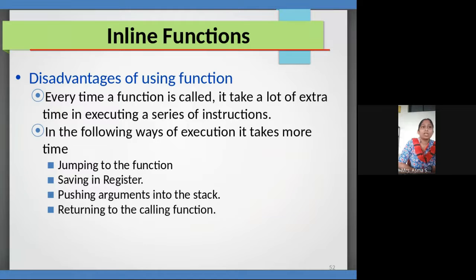Now inline functions. We have first seen the disadvantages of functions. What are the disadvantages of functions? Every time we call a function, it takes extra time. Why? Because it is jumping to that instruction, jumping to that function. When it jumps to the function, it saves temporary values in registers. Pushing the arguments means the parameters which we pass to the function are stored in the stack.